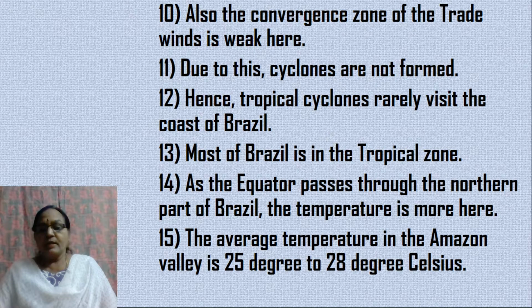Then, most of the parts of Brazil lie in the tropical region. So along the equatorial region, on either side of the equator, the temperature is high. It varies from say 25 to 28 degrees centigrade in the Amazon valley.